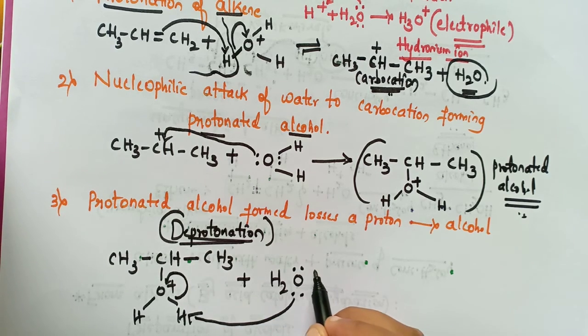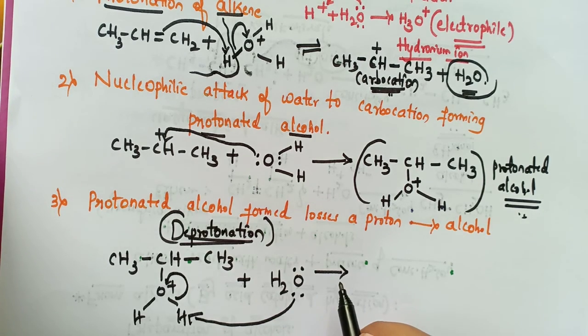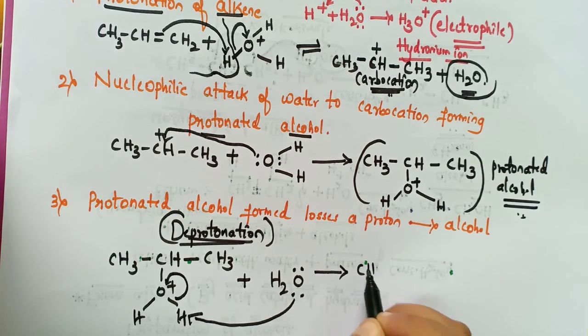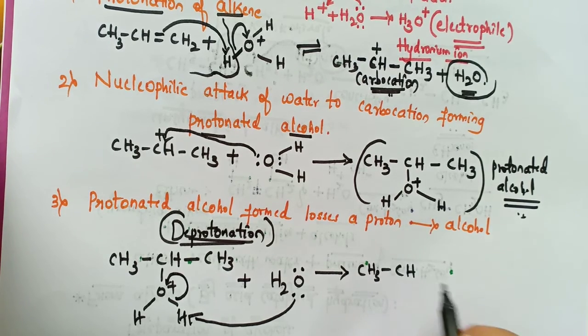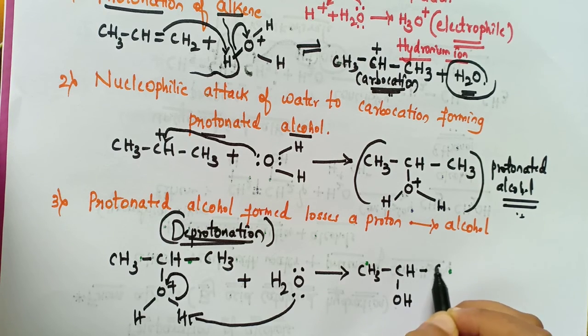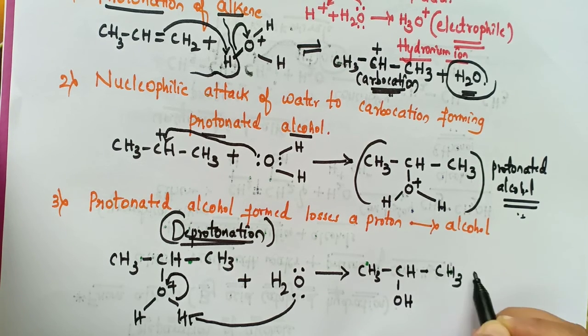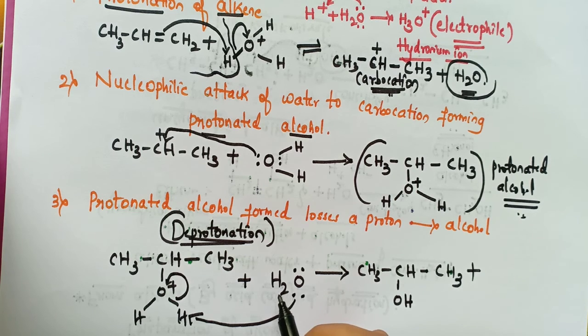So here now the product is CH3, CH, and for this carbon atom here is an OH, and here is the CH3, and this H2O takes this proton.